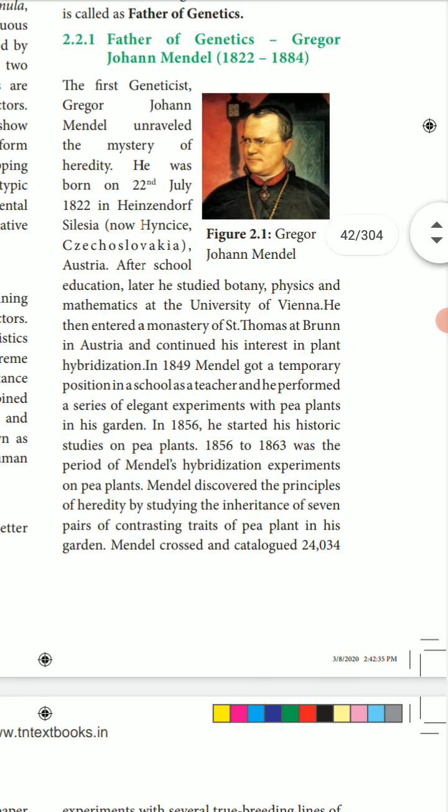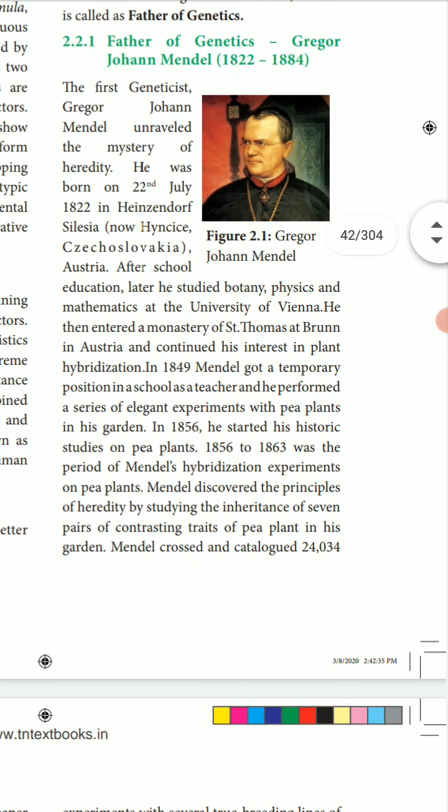Mendel was born in Czechoslovakia, in Austria. After his school education, he later studied botany. He studied botany at the University of Vienna. He then entered the monastery of St. Thomas.